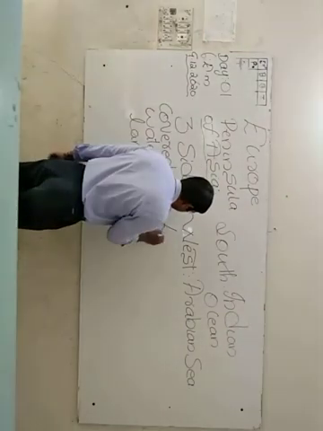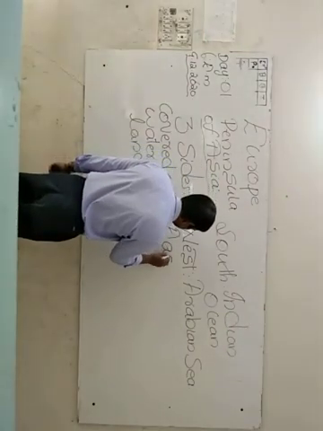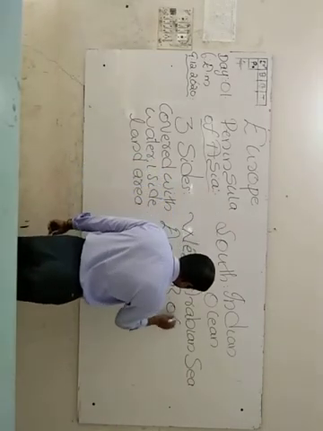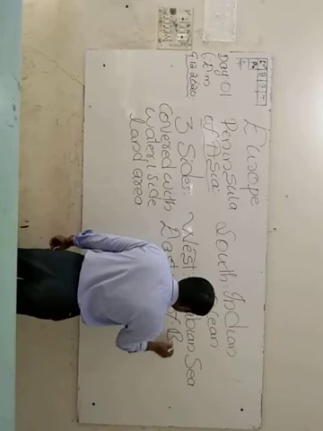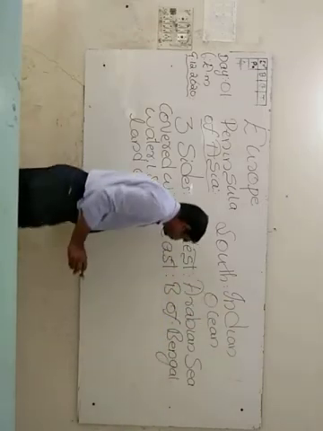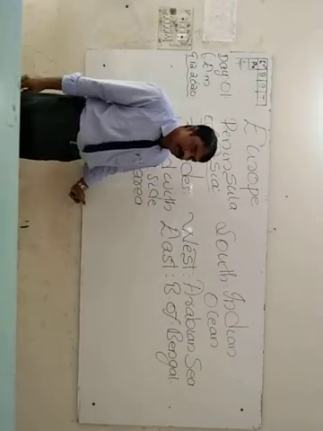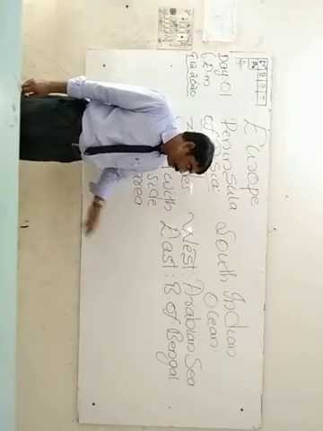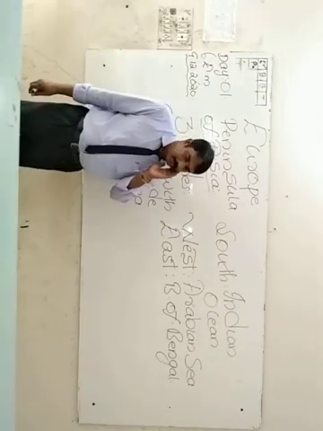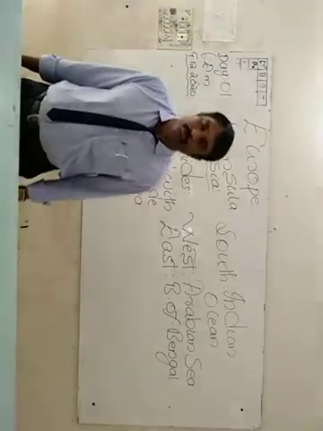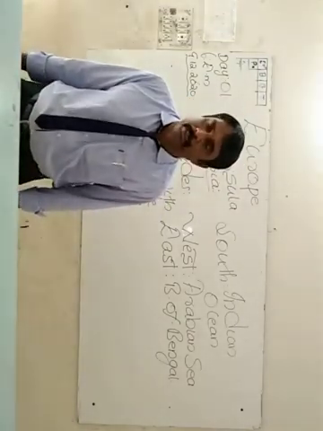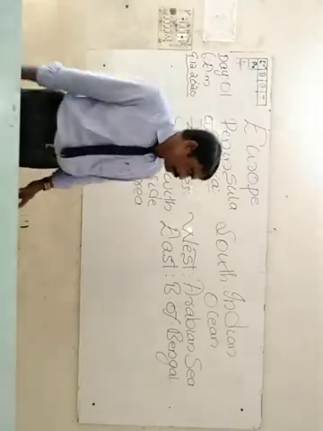And at the eastern side of India, the Bay of Bengal is there. At the eastern side, what can we see? We can see the Bay of Bengal.